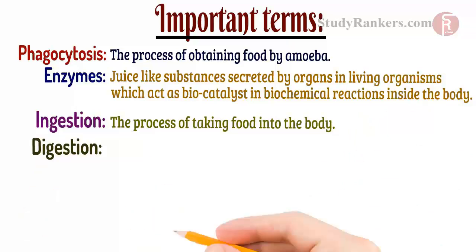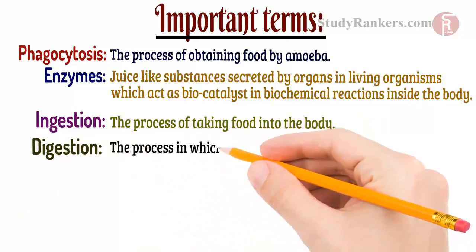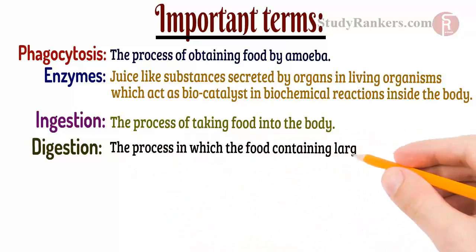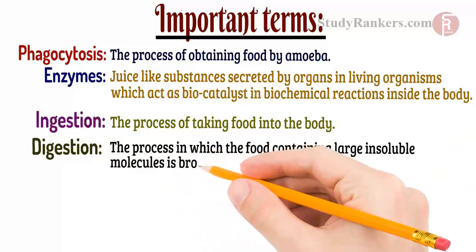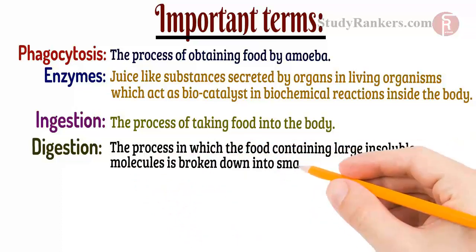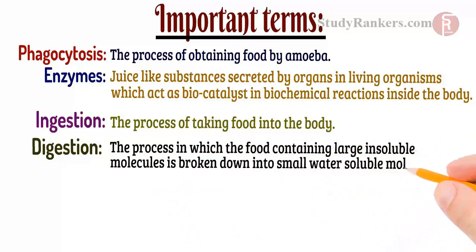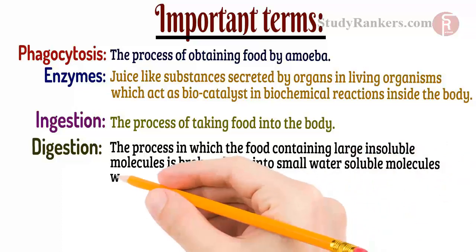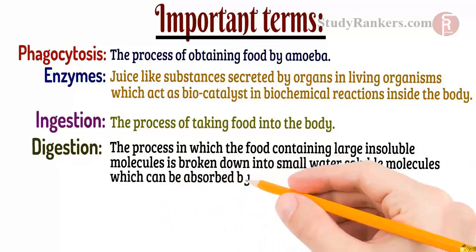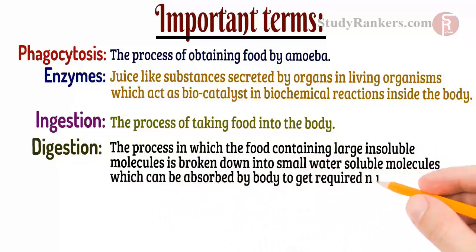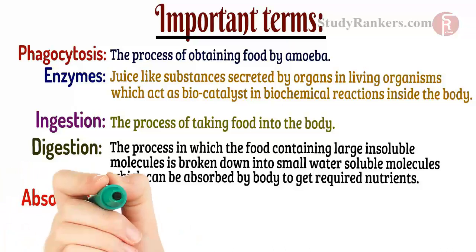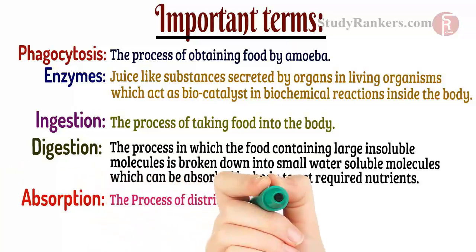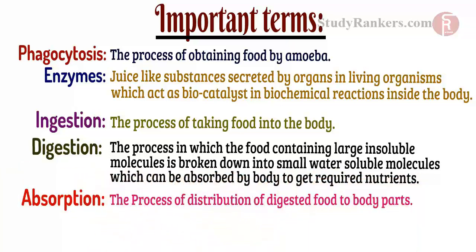Digestion, the process in which the food containing large insoluble molecules is broken down into small water-soluble molecules which can be absorbed by body to get required nutrients. Absorption, the process of distribution of digested food to body parts.